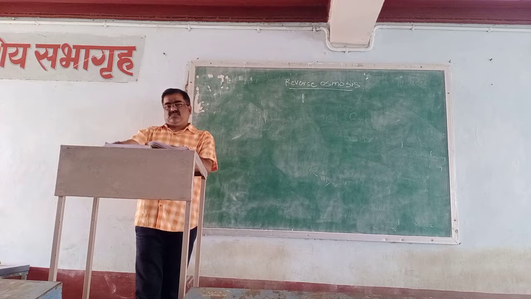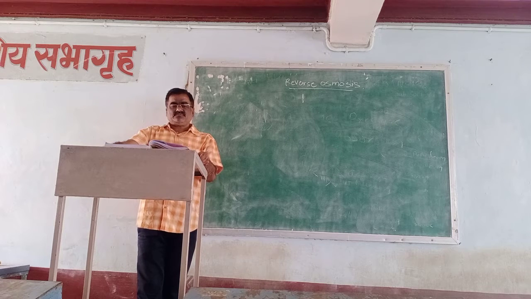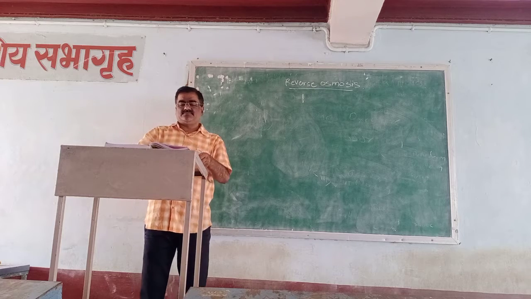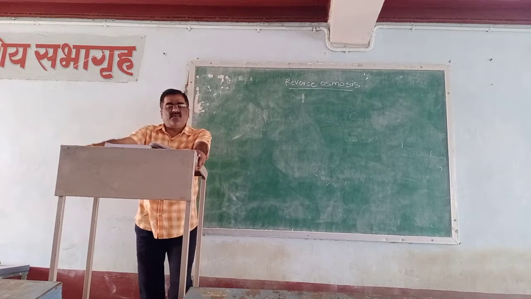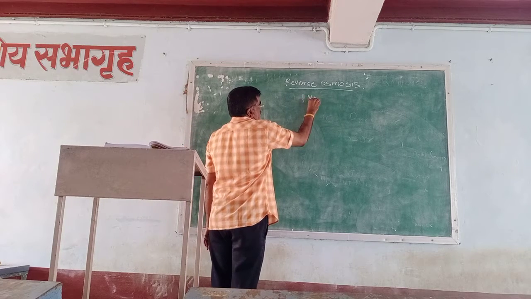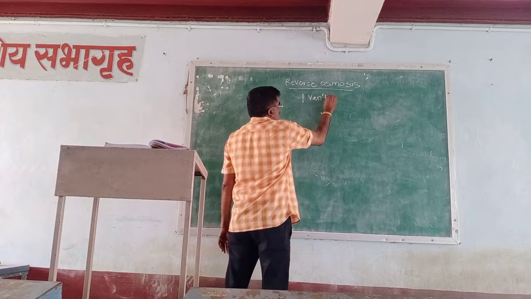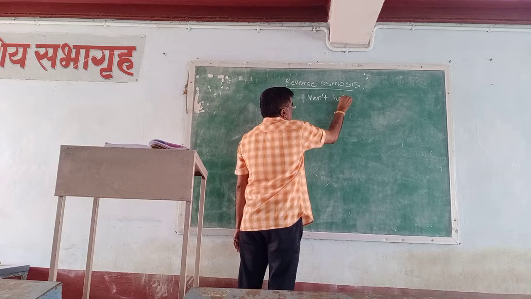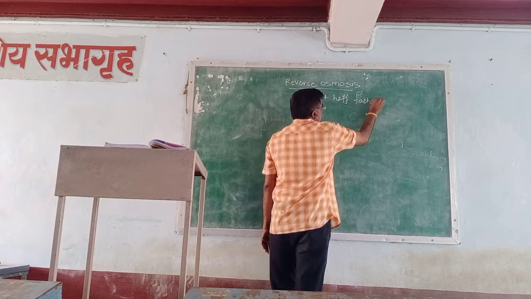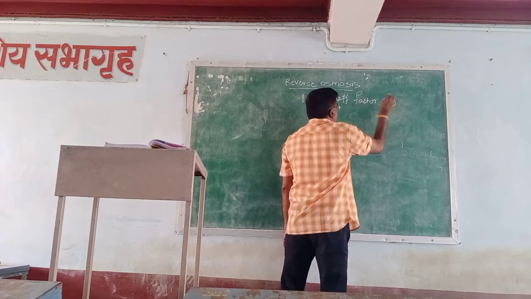Then when we are talking about the Van't Hoff factor, what is it? It is denoted by the symbol i.